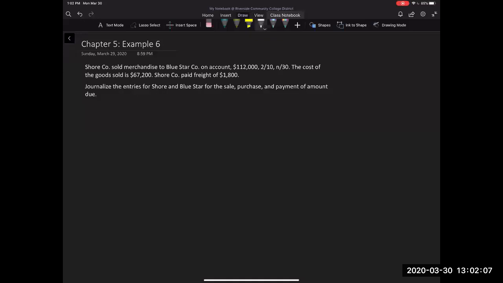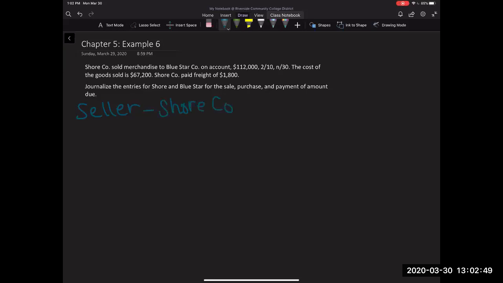Now, this is a perfect chance for you to stop and see if you can figure out how to attack this. But no worries if you don't want to. I completely understand. We're going to walk through this example from the experience of both of them, when we're purchasing it and when we're selling it. In order to do so, you need to identify first who's who. Between Shure Co and Blue Star, who is buying and who is selling? In reading through this, it looks like Shure Co is the seller. So the seller is going to be Shure Co.